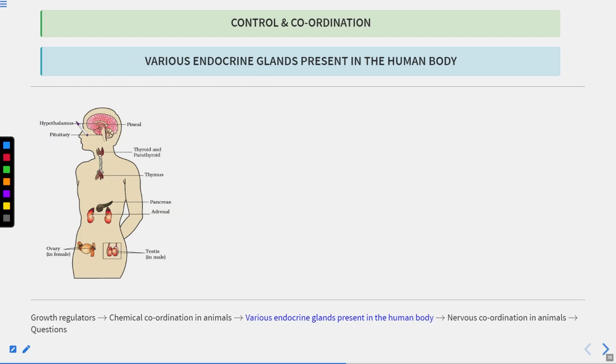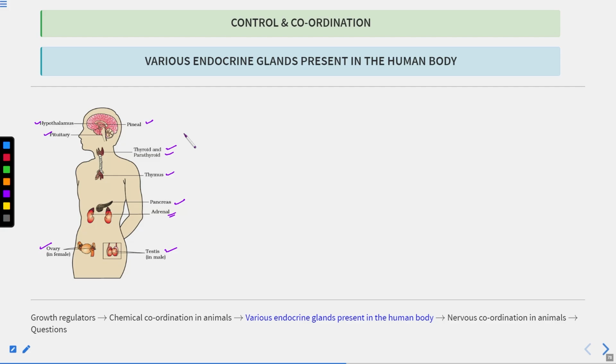Now this is an image showing you the various endocrine glands. Here you can see the pituitary gland, and here we have the pineal gland. This is the hypothalamus, which is present in the brain. This is the thyroid gland as well as the parathyroid gland. Then here is the thymus gland, and here you can see the pancreas. Then we have the adrenal gland, which is present above the kidneys. In females we have the ovary, and in males the testes. These are all the endocrine glands, and all of them secrete hormones directly into the blood.